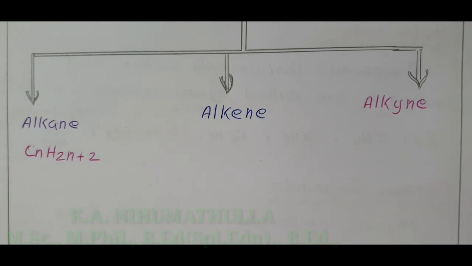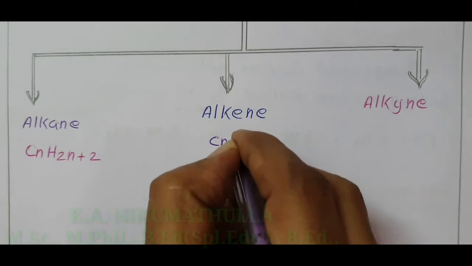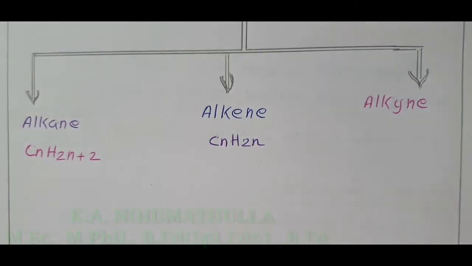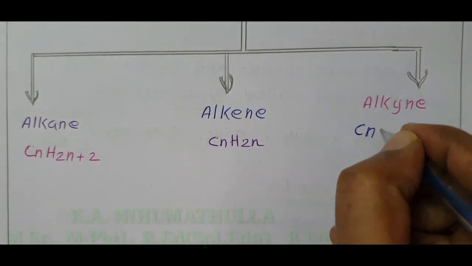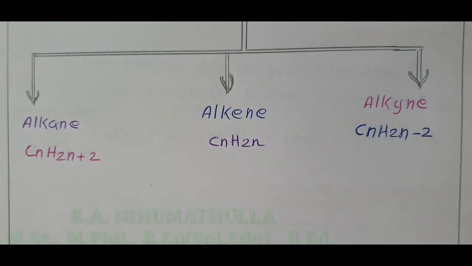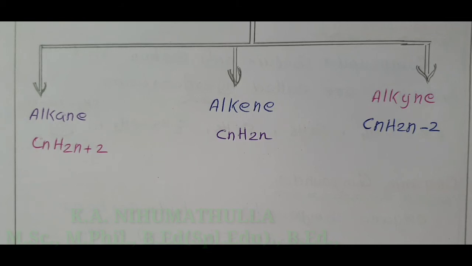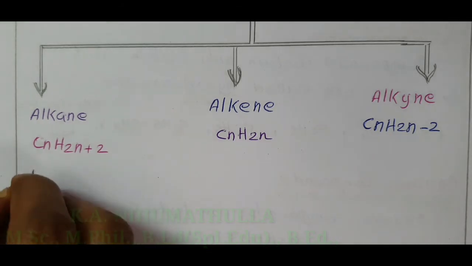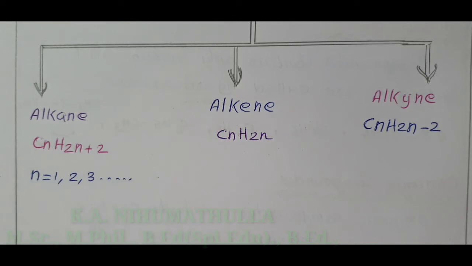Alkene, general formula is CnH2n. Alkynes are the compounds with general formula CnH2n-2. And remember, in alkane, the n value starts from 1, 2, 3 and goes on.